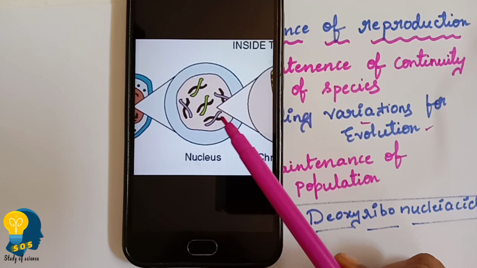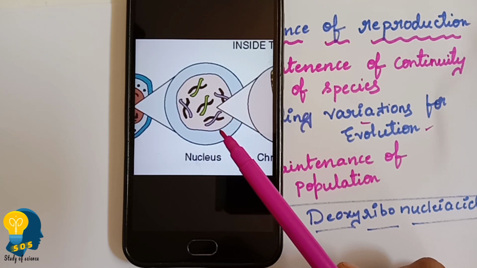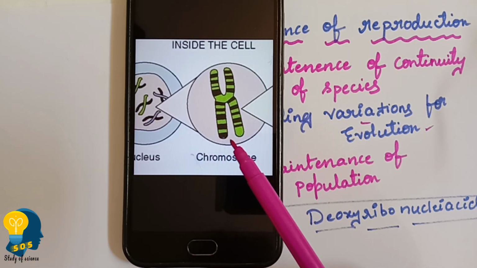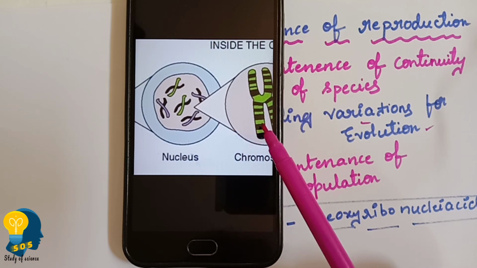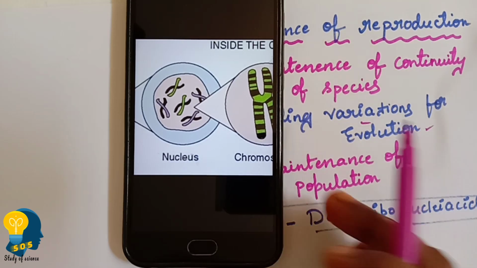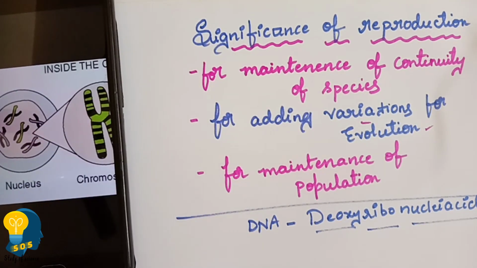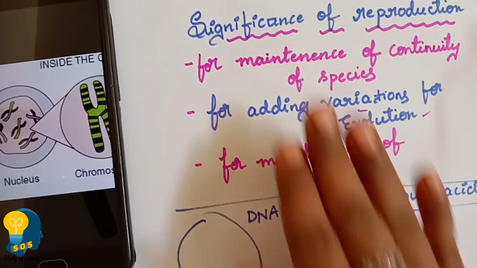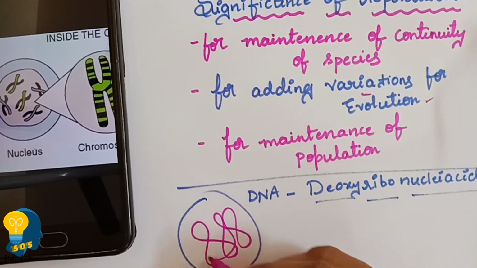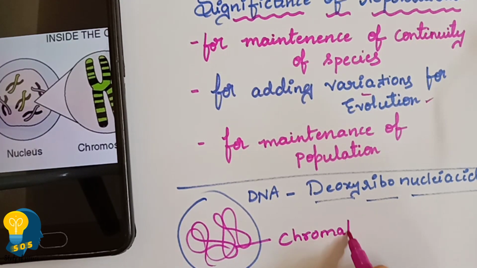You can see long thread-like structures. This is what we call chromatin or chromosome. Individually we call it a chromosome. These thread-like structures we call chromatin. You can find thread-like structures like this. See, inside the nucleus you can find thread-like structures, and we call it chromatin.